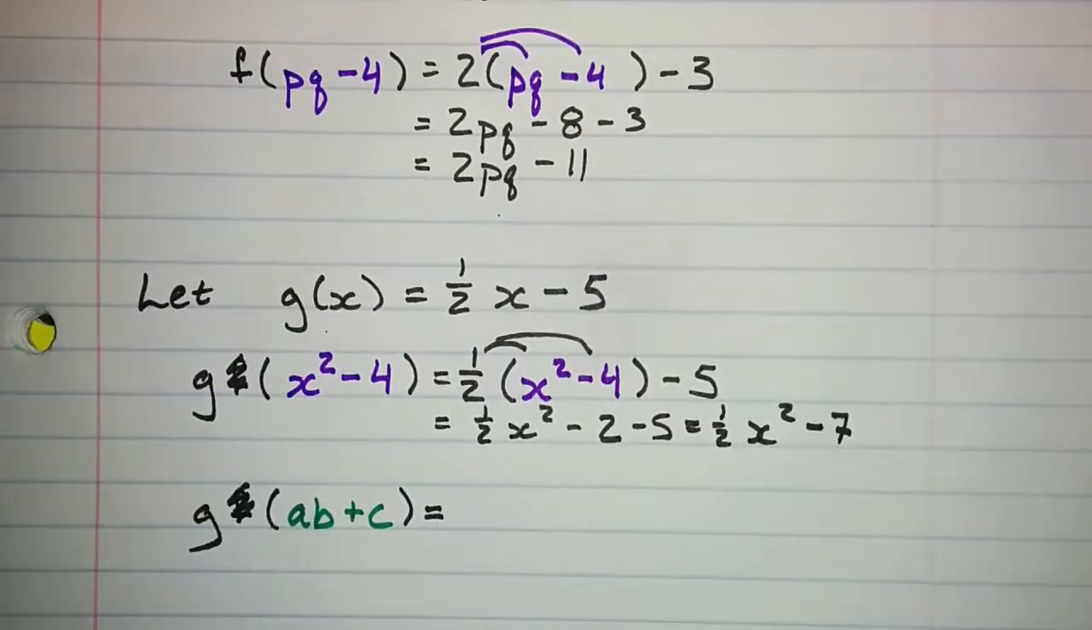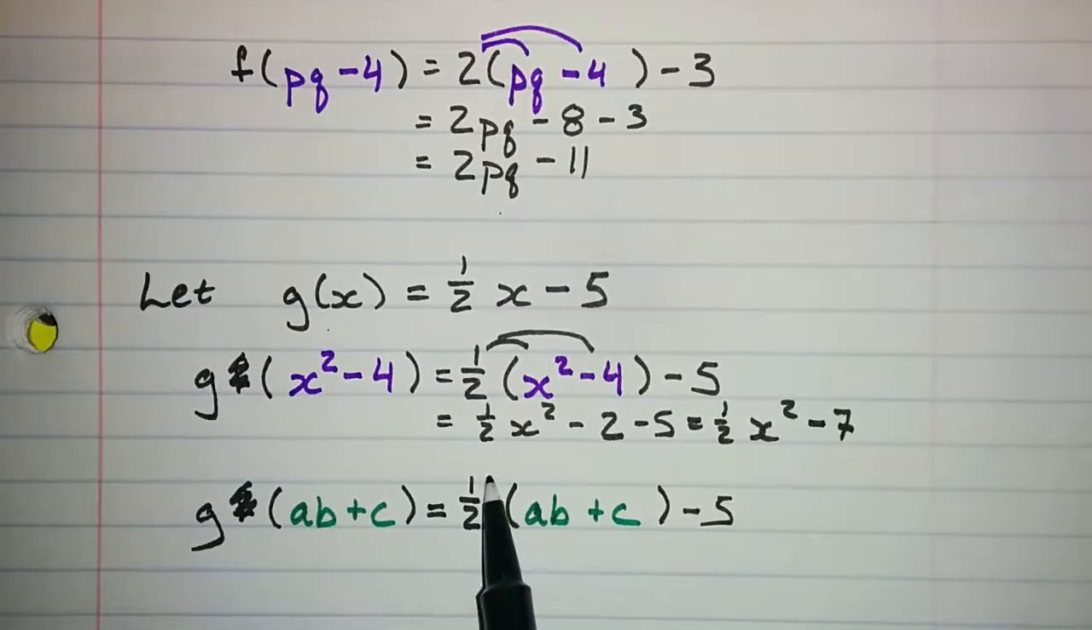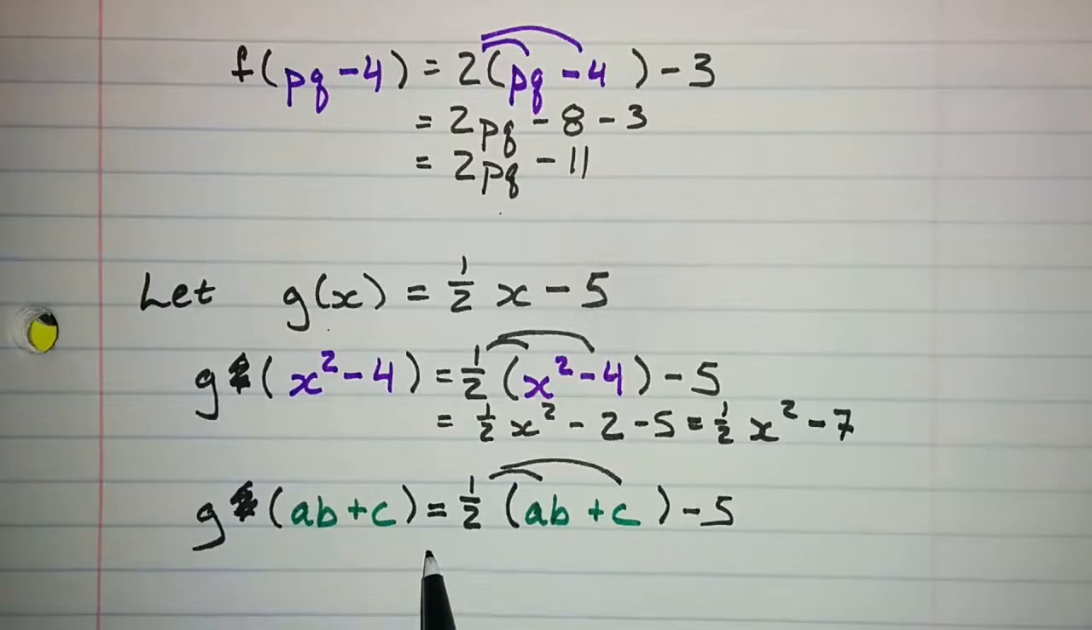Down here, g of ab plus c, well, still, g of anything is 1/2 of the anything minus 5. In this case, the anything is ab plus c. So now, just like before, we distribute, and we'll get 1/2 ab plus 1/2 c minus 5. And now I notice there are no like terms I can combine, so I'm actually finished.